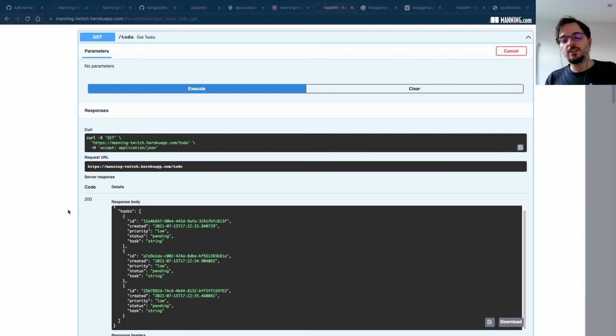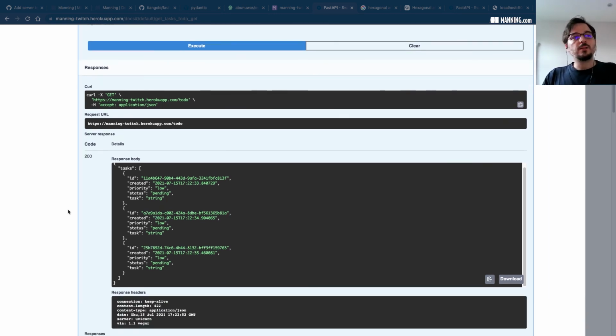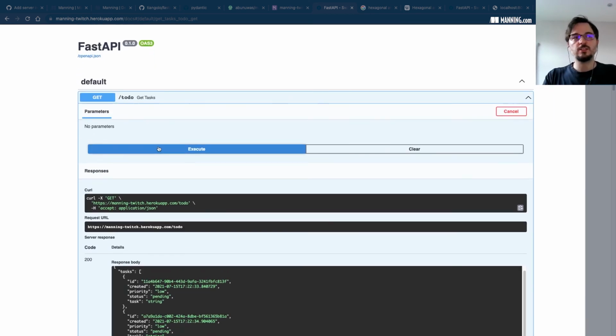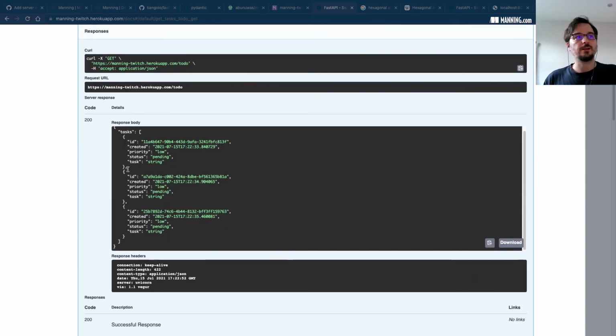What's happening here is Heroku launches a few containers to handle the requests. Because we have an in-memory list of items, each container has its own list. So it's perfectly possible to create a bunch of tasks and you hit this endpoint and you get an empty list. That's because it's just hitting another pod or container running the app. If it was a database, we wouldn't have this problem. We would be getting as many tasks as we create.